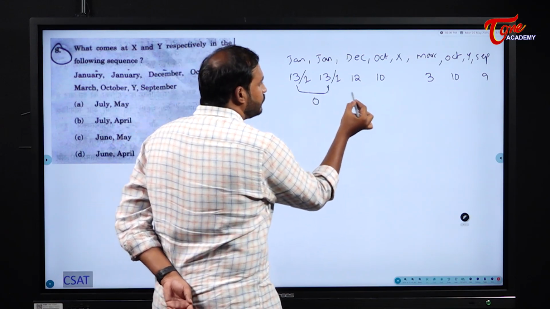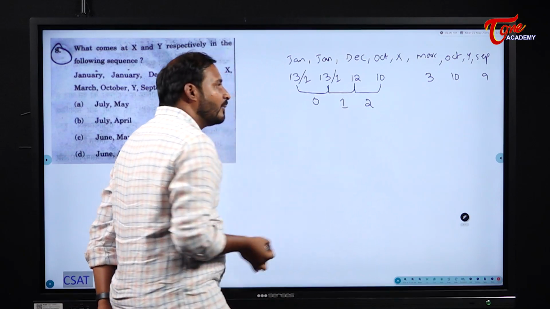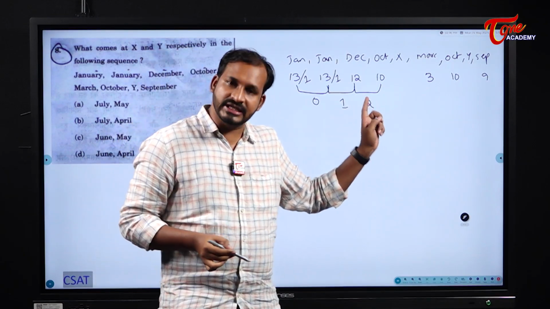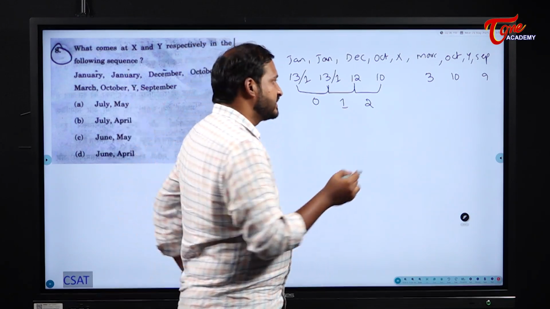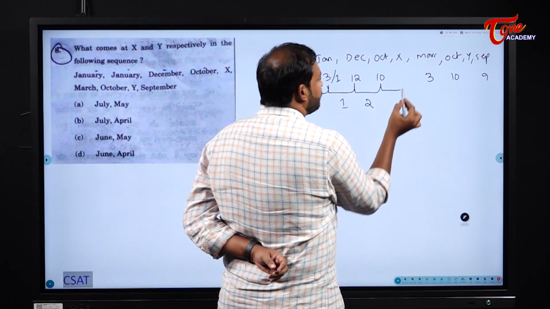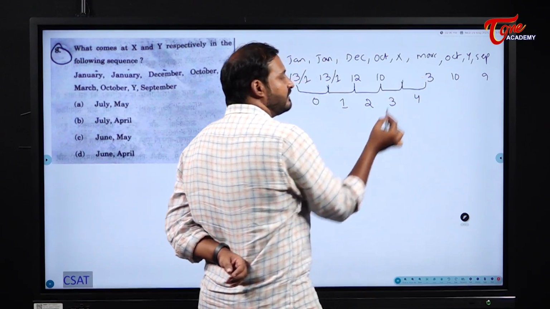Now please observe here, 13 to 13, what is the difference? 0. 13 to 12, what is the difference? 1. 12 to 10, what is the difference? 2. Now please observe, is it following a pattern? Yes, it is following a pattern. We have learned this with series, in the series we have solved a similar one. So next difference should be what? 3, and the next difference should be what? 4. Please check whether it will follow or not.